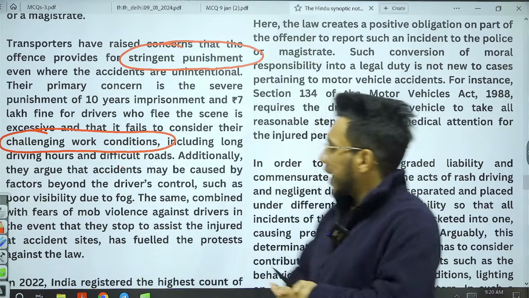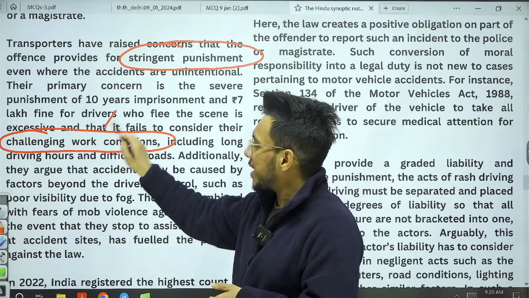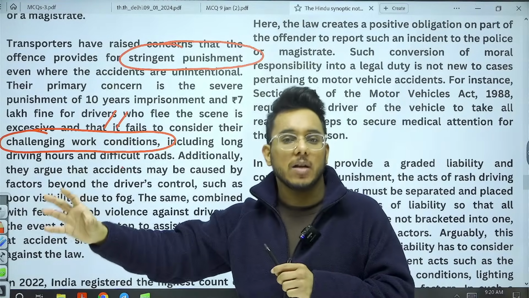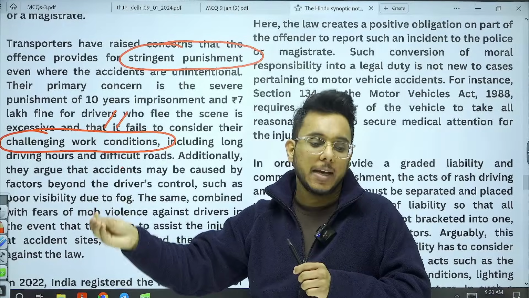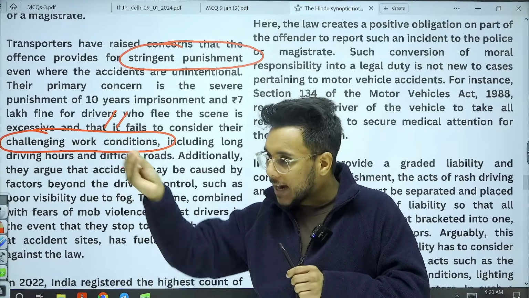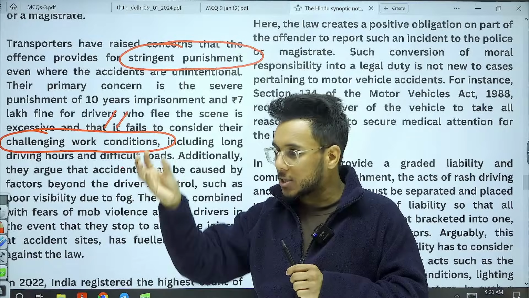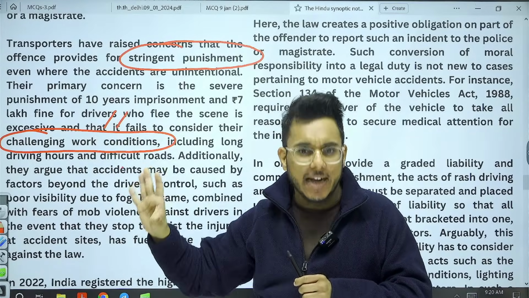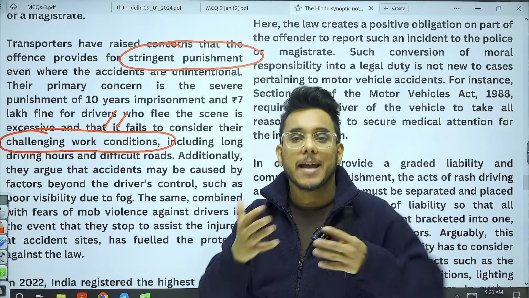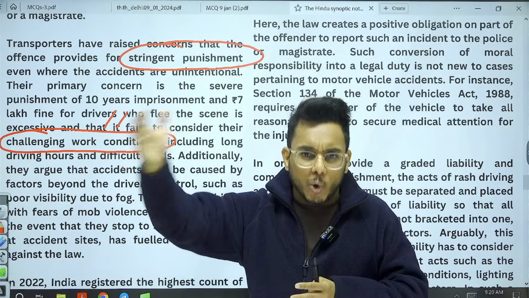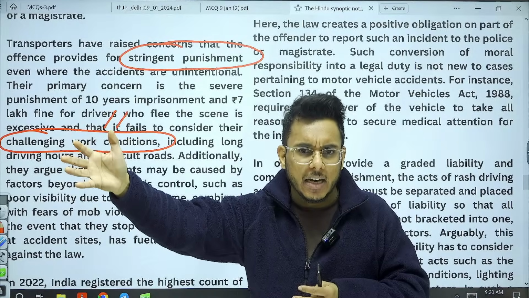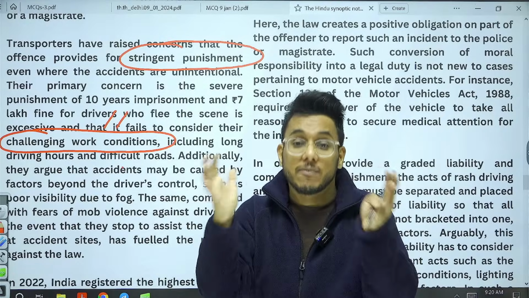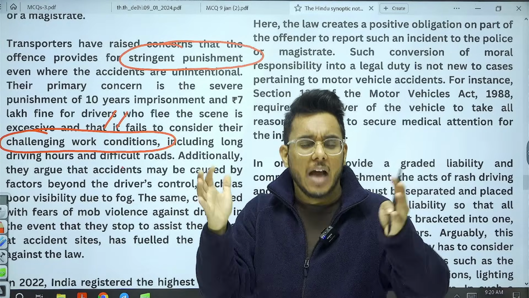Okay, so now the video has come. Drivers say that there are challenging work conditions. Often a person who is driving a truck might be getting a salary of 15-20,000 rupees, and always he is fighting with the deadline. He has to ensure that cargo from Mumbai to Delhi reaches within 48 hours. So they don't get time to rest. Also, if you look at the roadside, do you find any facilities where they can rest? So the work conditions are challenging, there is fatigue, and they are paid very little.